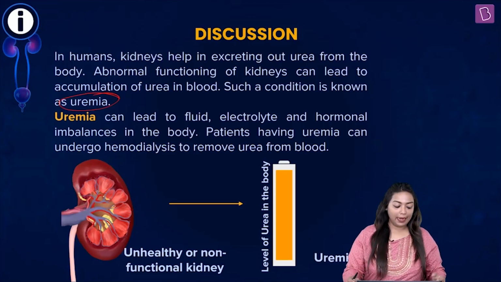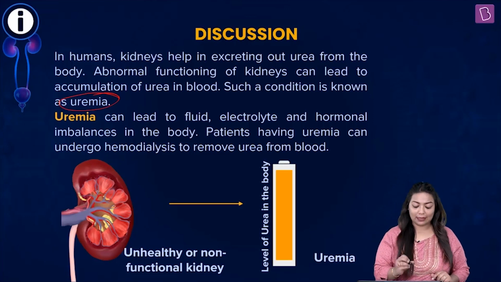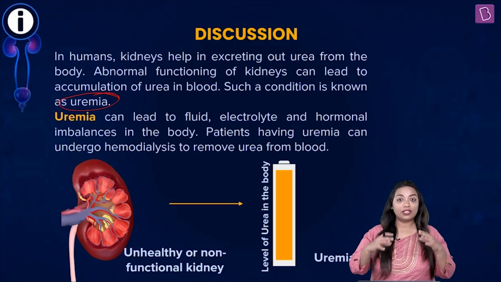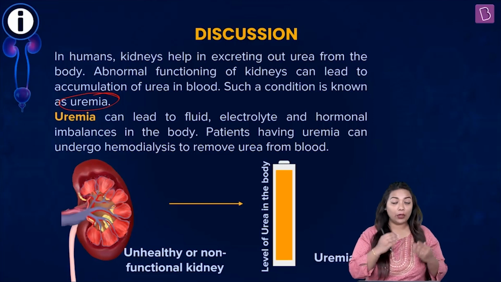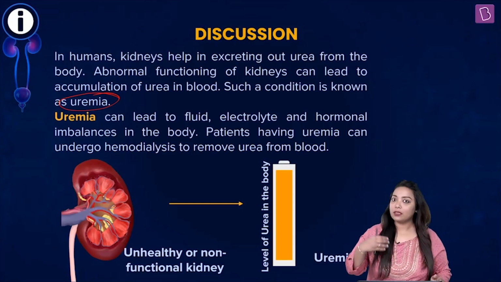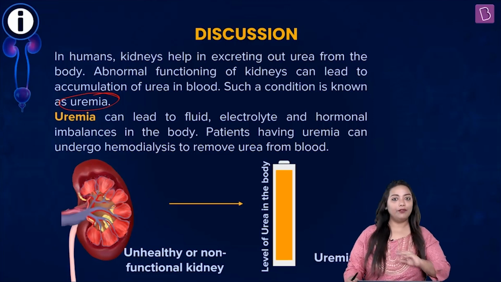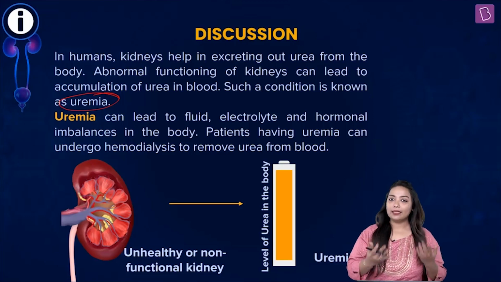All right. Now, uremia can lead to fluid, electrolyte, and hormonal imbalances in the body. In fact, it's just the tip, it's just the basic. If uremia is not taken care of well or treated properly, then it can lead to severe complications which can affect the survival of an individual. So, how do you get this corrected?